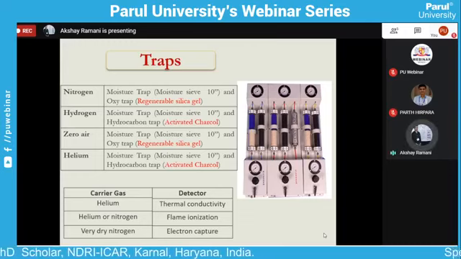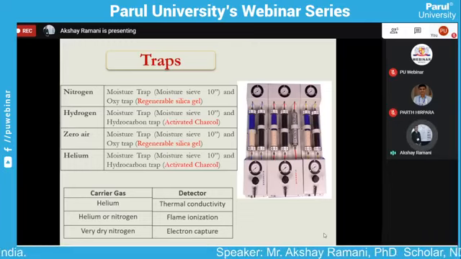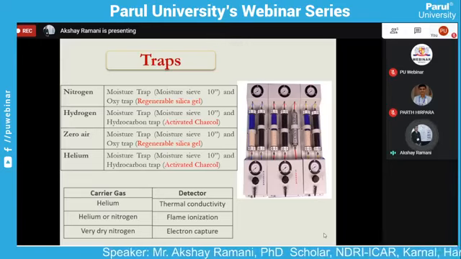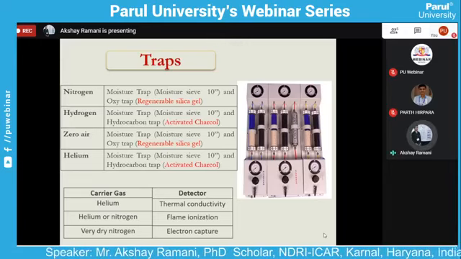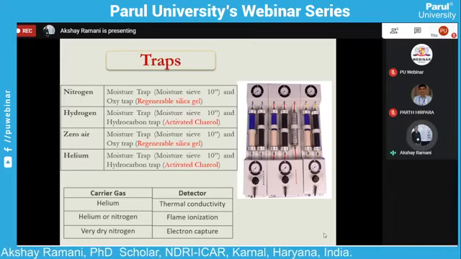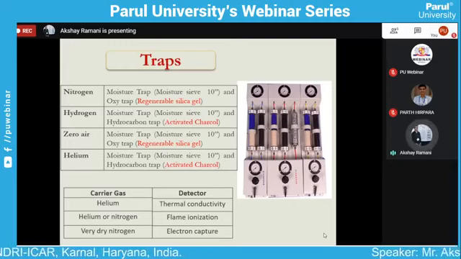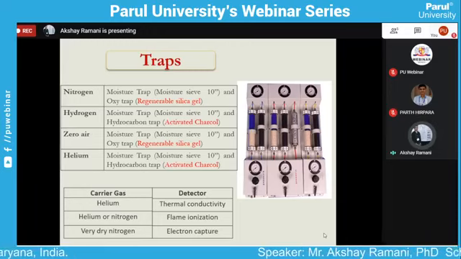Then the carrier gas is connected with the detector. How? Helium is preferred for the thermal conductivity detector, mostly because its thermal conductivity is relative to most organic compounds. So helium gas is mostly used as the carrier gas for the thermal conductivity detector. On the other end, helium or nitrogen is mostly preferred for the flame ionization detector because it is flammable. And very dry nitrogen is used for the electron capture detector.